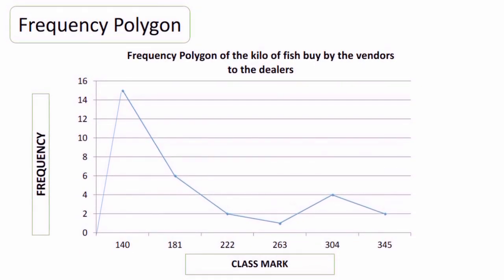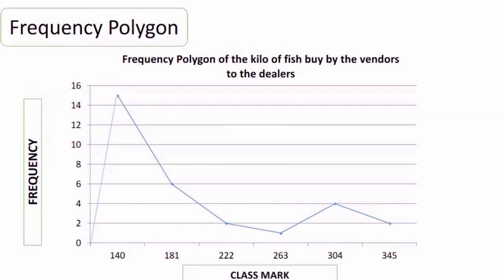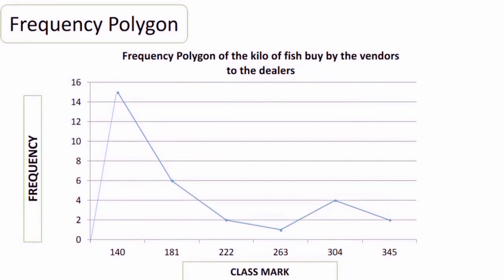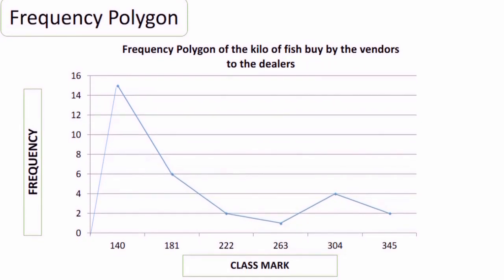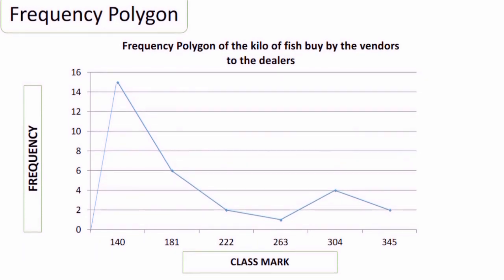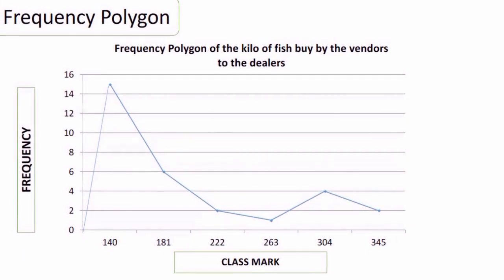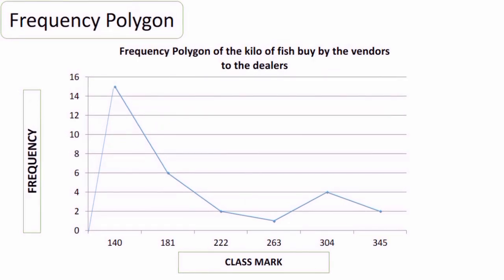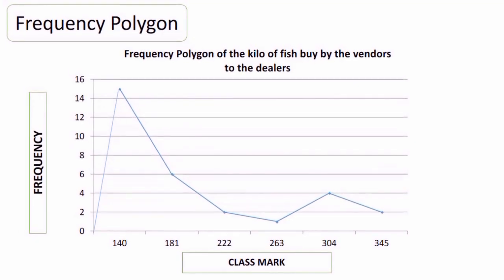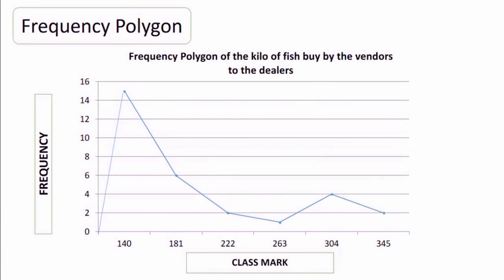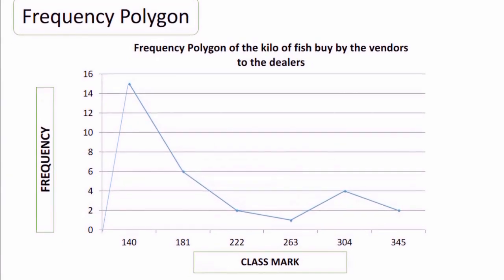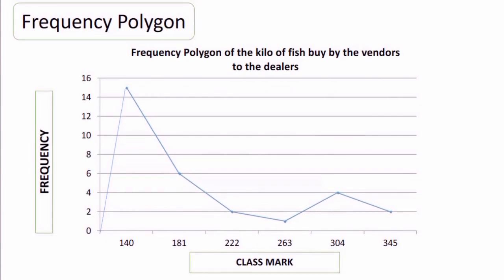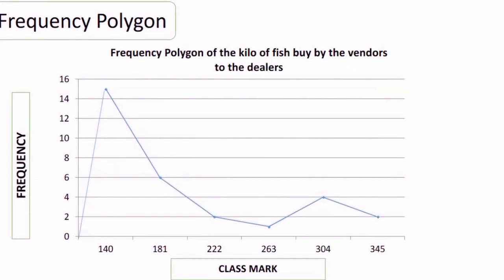Frequency polygon of the kilo of fish bought by the vendors from the dealers. Frequencies start from 0, 2, 4, 6, 8, 10, 12, 14, and 16. Class marks start from 140, 181, 222, 263, 304, and 345. 140 labeled 15, 181 labeled 6, 222 labeled 2, 263 labeled 1, 304 labeled 4, and 345 labeled 2.